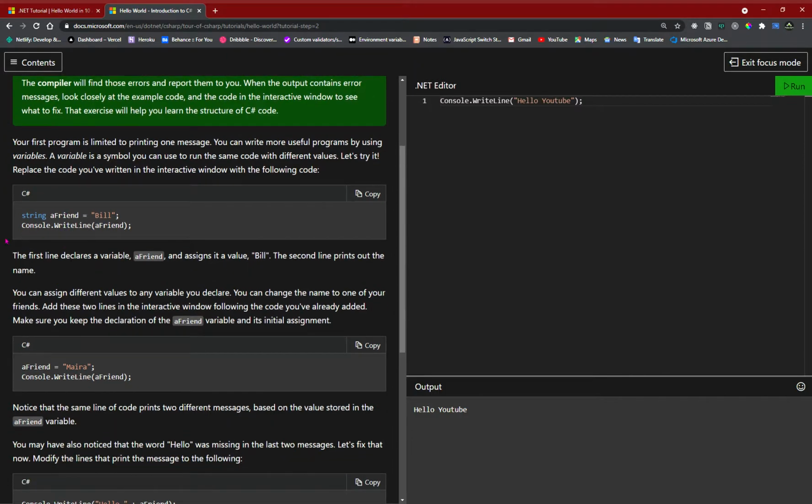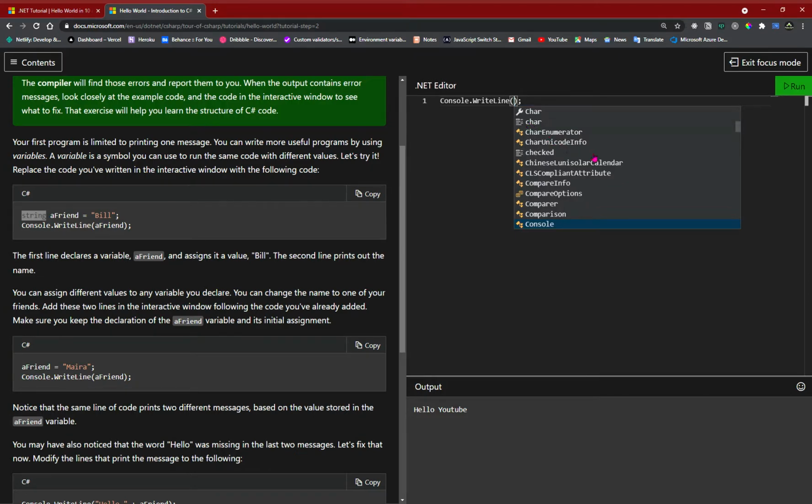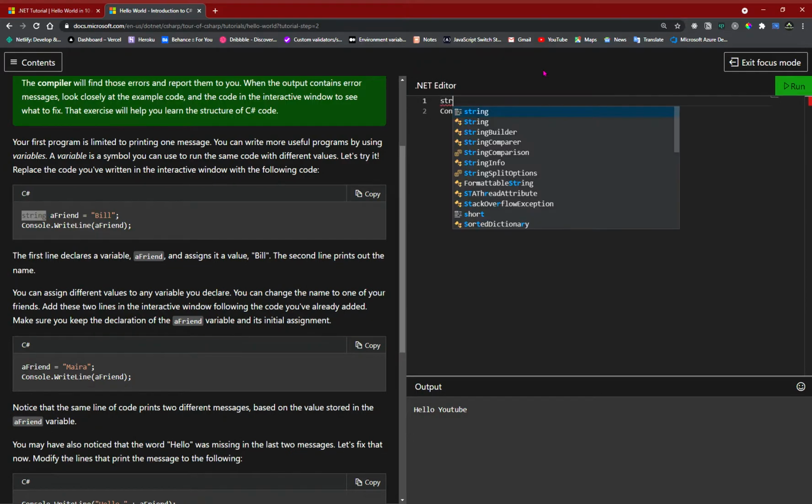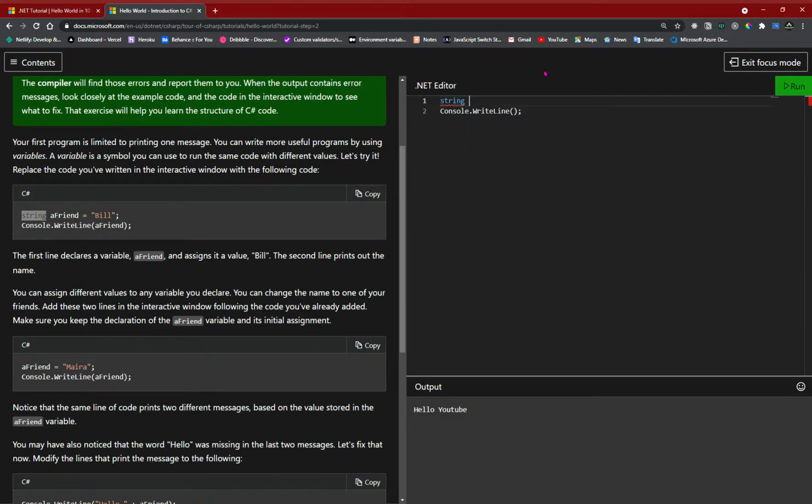It says that we can create a variable by defining its type. So let's do this. Now I want the output from the variable. What I can do is cut this and move it to the next line, and define a string welcome, something like that.